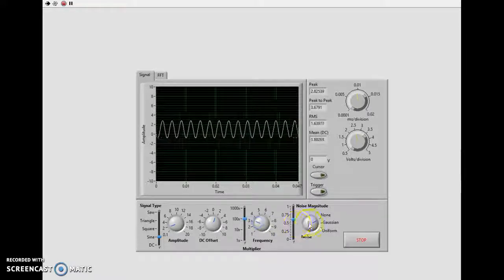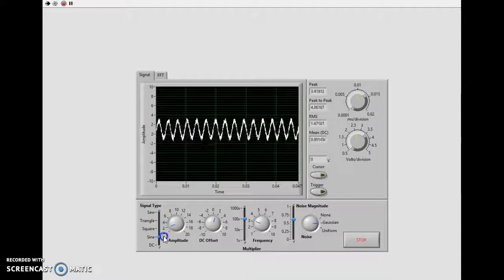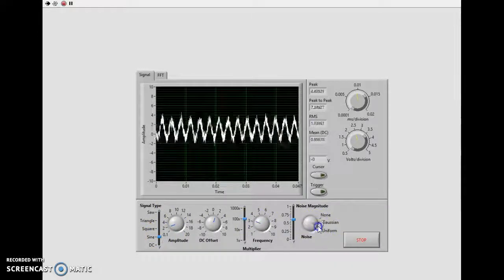And we can do this. And for each of the signals, we can add noise as well. So we have Gaussian and uniform noise.